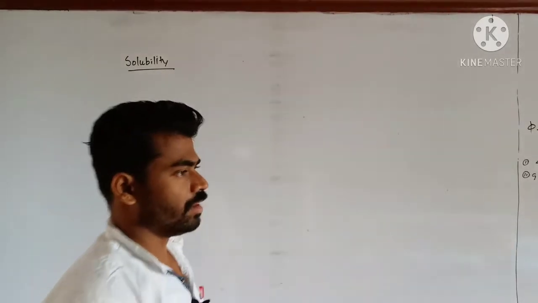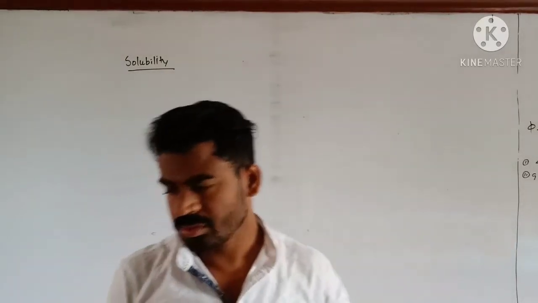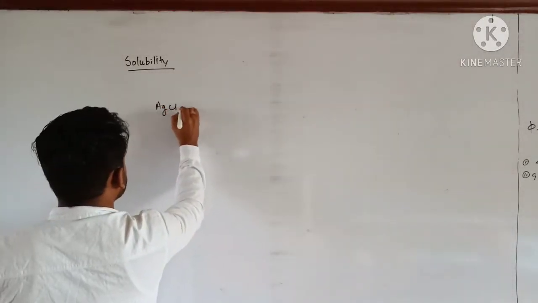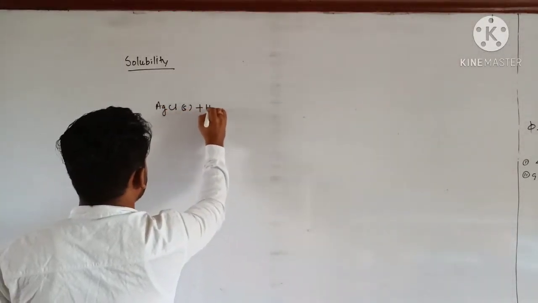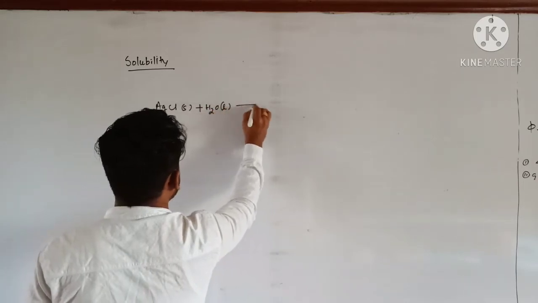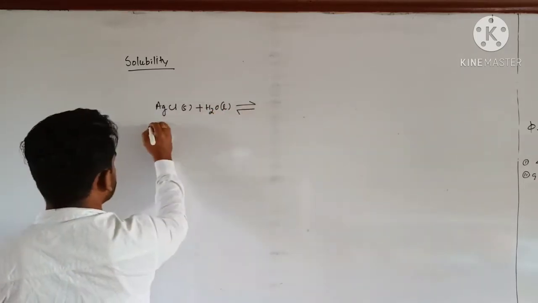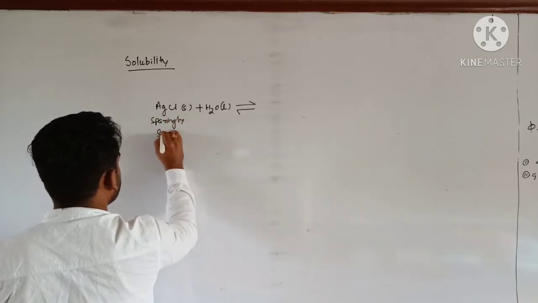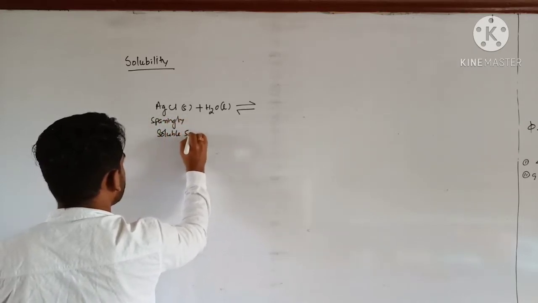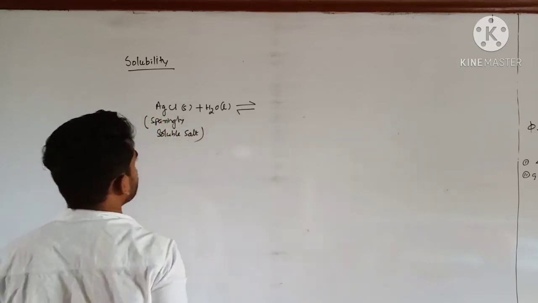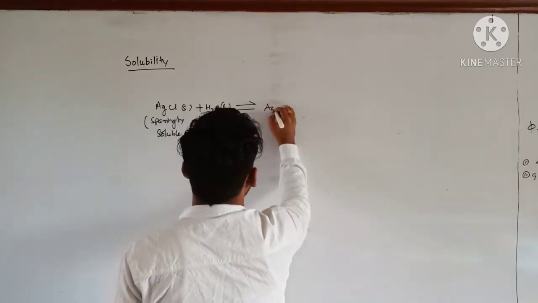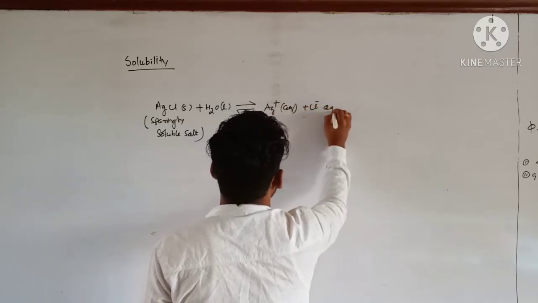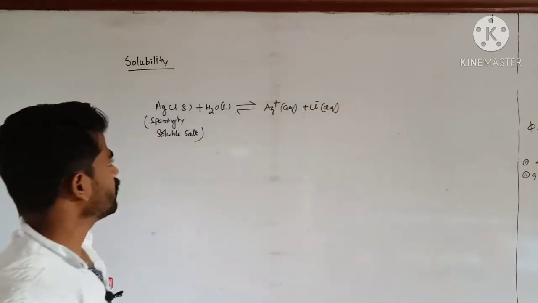So before defining these three terms, let us discuss. Suppose AgCl, this one is solid, a sparingly soluble salt, dissolved in water, giving rise to Ag+ and Cl-.